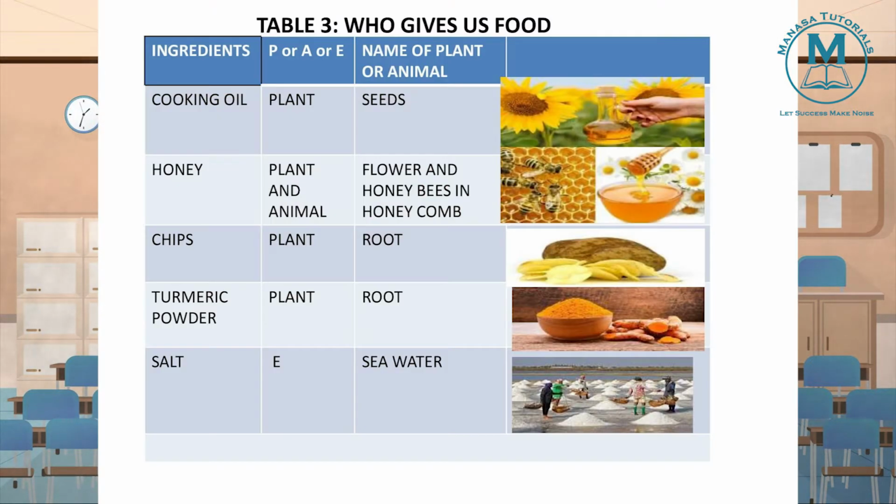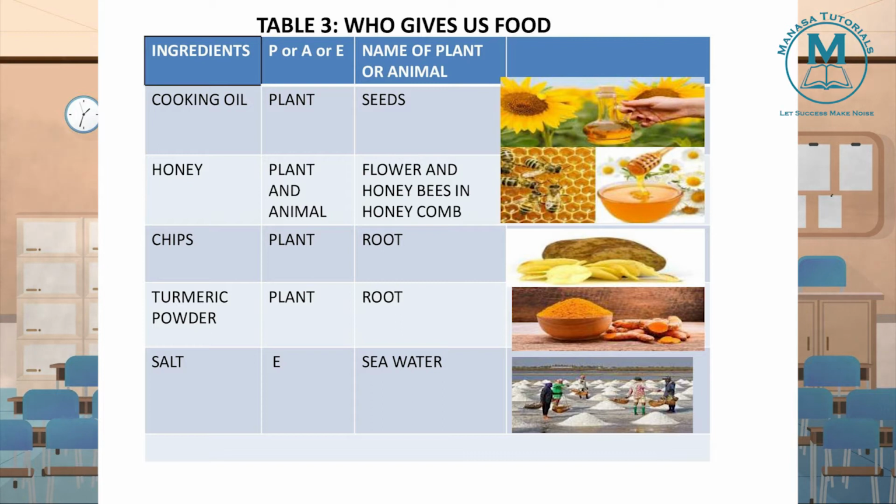Next, chips. From where do we get these chips? We get chips from plants. Like you see potato chips, we get them from potatoes. So who is the source of these chips? Potato. From potato we are getting these chips.